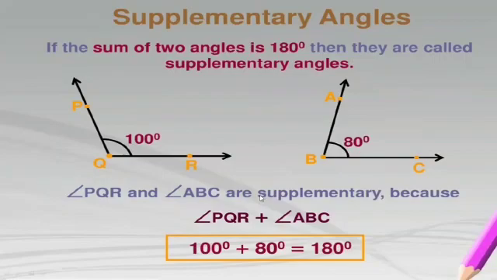Let's add these two: 100 plus 80 is 180. Those two angles whose sum is 180 are called supplementary angles. So here we can say angle PQR and angle ABC are supplementary angles.